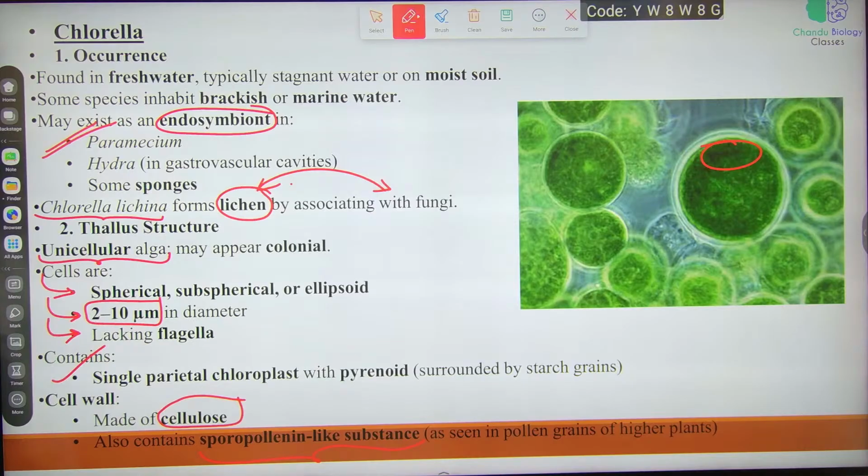Here you see asexual reproduction. This occurs by what? Gonidia. Specialized cells we have seen here. These cells are present in the posterior end. Okay. So, what are the steps here?